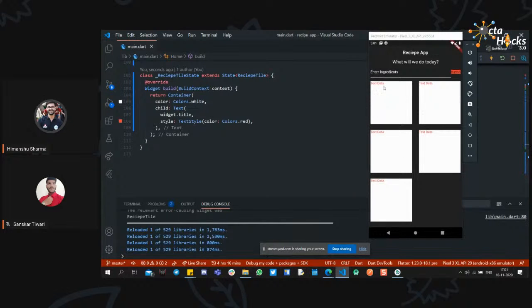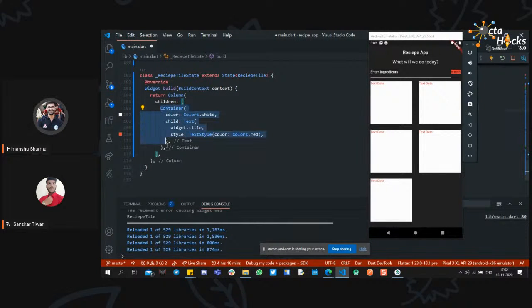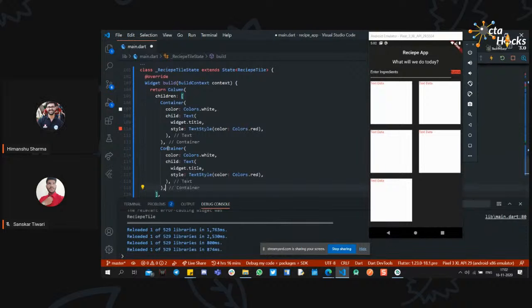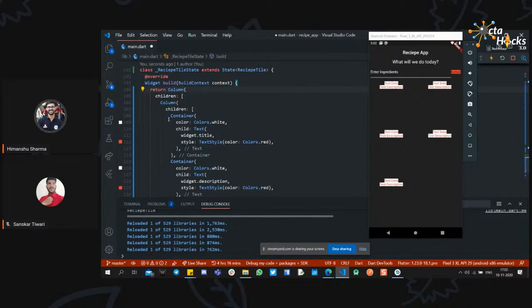So if you want to display some content inside this particular view or tile, you can use another column to display the content vertically. If I wrap it in a column and use this exact same widget, and description right here, and save it, it will display the data.